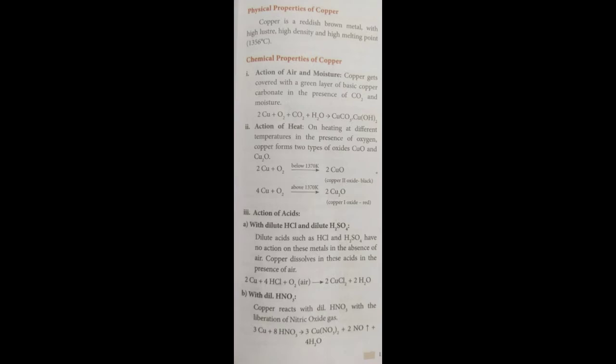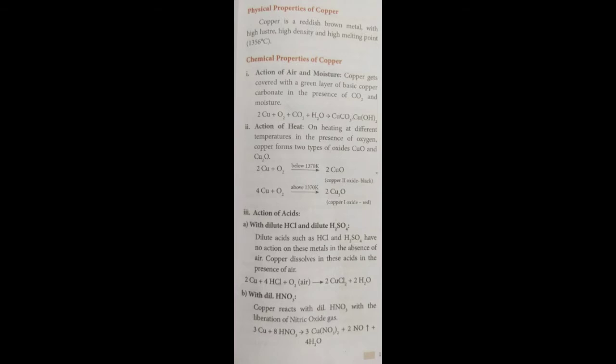Number 2, action of heat. On heating at different temperatures in the presence of oxygen, copper forms two types of oxide, CuO and Cu2O. 2Cu plus O2 below 1370 Kelvin will give you CuO, which will be black in color, and this is copper 2 oxide. 4Cu plus O2 above 1370 Kelvin will give you 2Cu2O, which is copper 1 oxide, which will be red in color. Okay. The third one, action of acids.